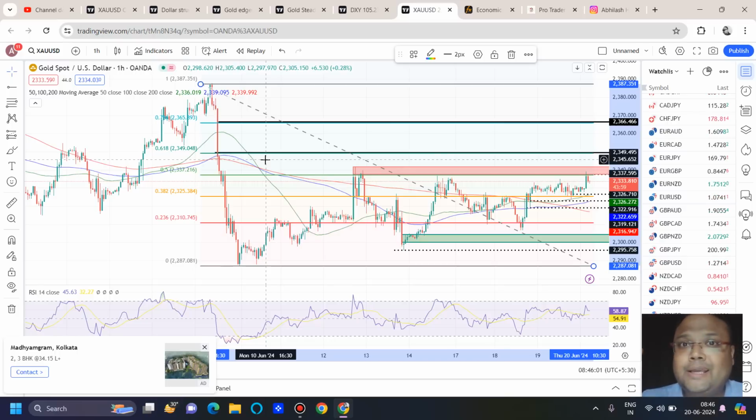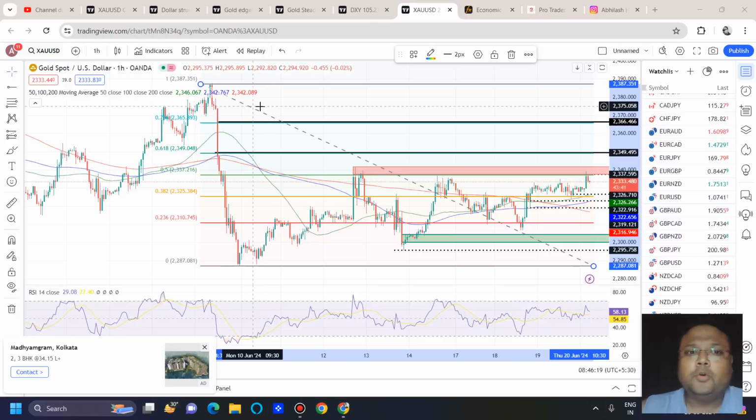So before taking a sell, get confirmation whether the market is showing price rejection from above or not. Sometimes we have a bad habit of trading blindly. You cannot trade blindly. We need to protect our capital. We have many levels on the chart, but you cannot trade on each and every level. You will blow your account.